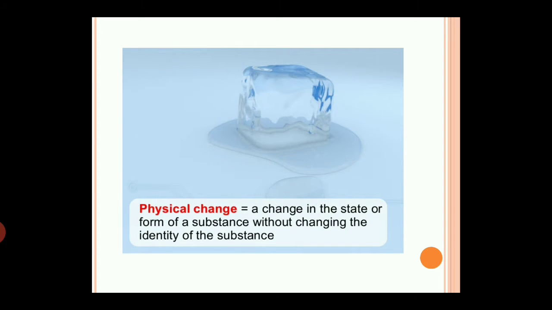Now, what are physical changes? The changes in which only transformation of a state happens and no new substance is made are called physical change. These changes are reversible. For example, melting of ice. If I heat an ice cube, water will be formed. And again, if I condense water, ice will be formed.